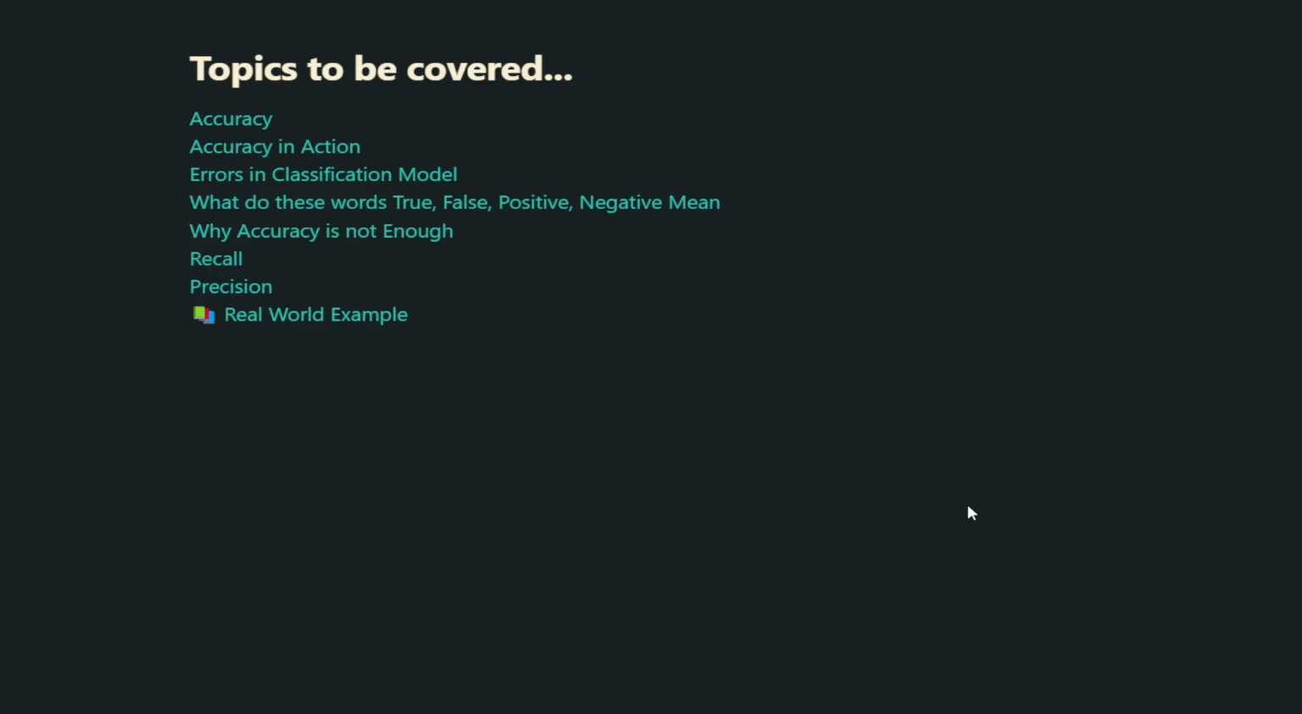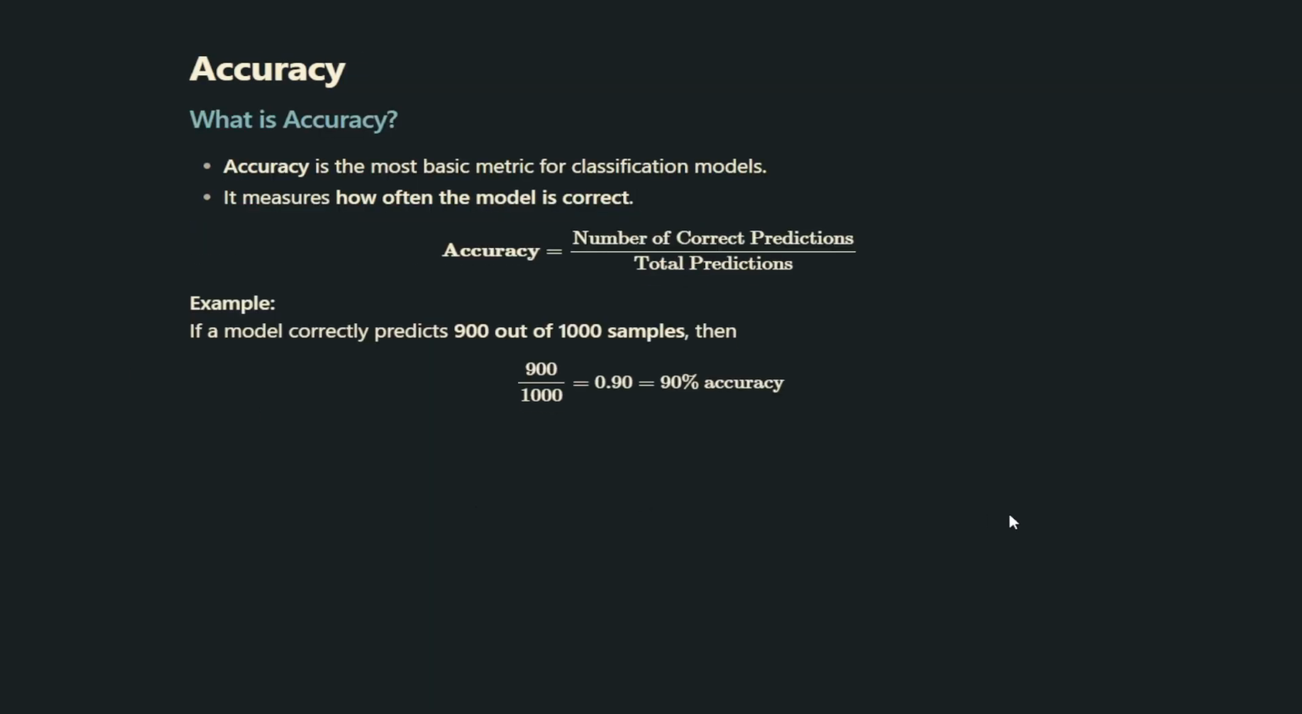Here are the key topics we will be covering. Accuracy and accuracy in action, errors in classification models, what the terms true, false, positive and negative actually mean, why accuracy alone is not enough, recall, precision, and finally a real-world example. So let's get started. Let's start with the most basic evaluation metric, accuracy.